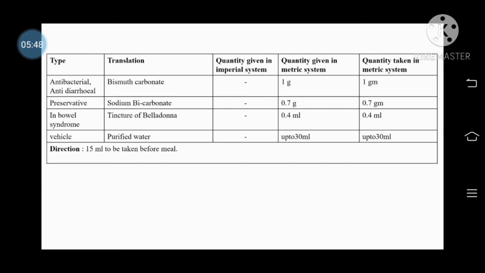Next, sodium bicarbonate, used as a preservative: quantity given 0.7 gram, quantity taken 0.7 gram. Tincture of belladonna, used in bowel syndrome: quantity given 0.4 ml, quantity taken 0.4 ml. Then purified water, used as a vehicle: quantity given up to 30 ml, and quantity taken again up to 30 ml.